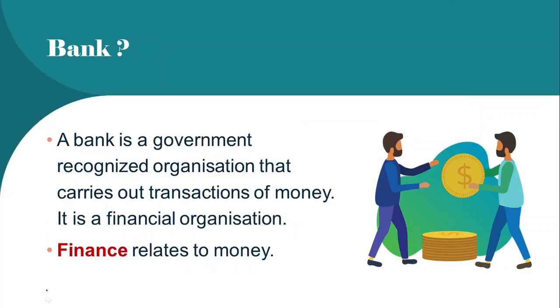Now, what exactly is a bank? A bank is a government recognized organization that carries out the transactions of money. It is a financial organization. Now, what is meant by financial organization? Related with money, related with money transactions, that is nothing but financial. So, who runs these banks? Banks are run by the government. The rules which are followed in the bank are designed by the government, and finance relates to money.